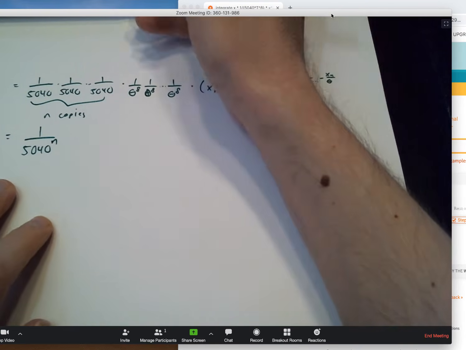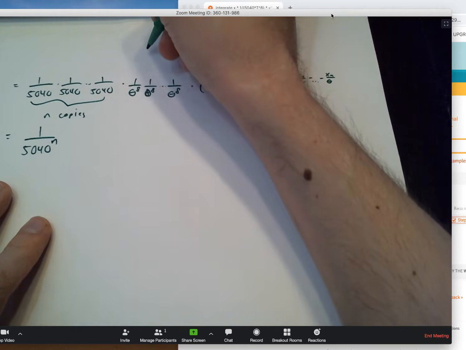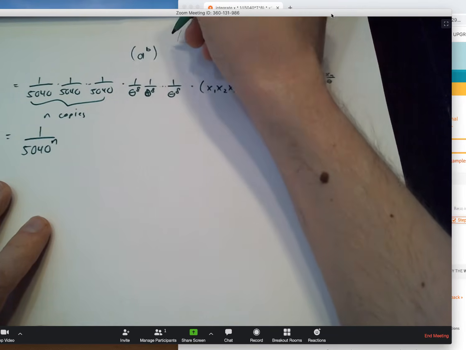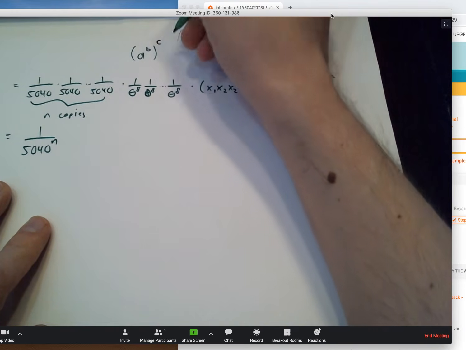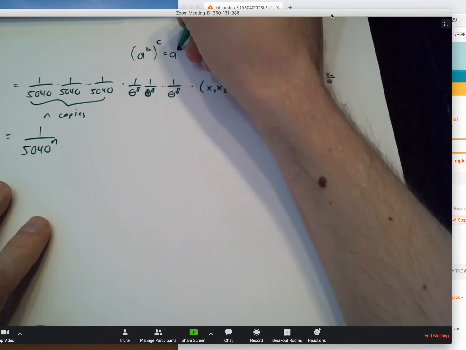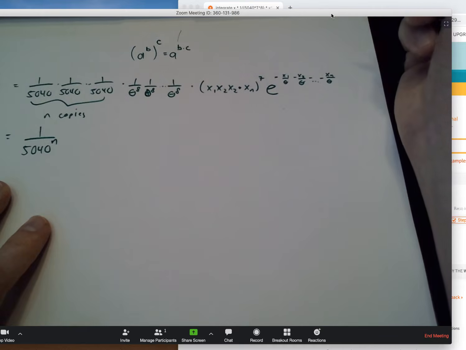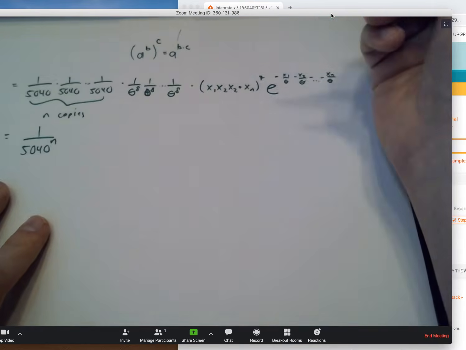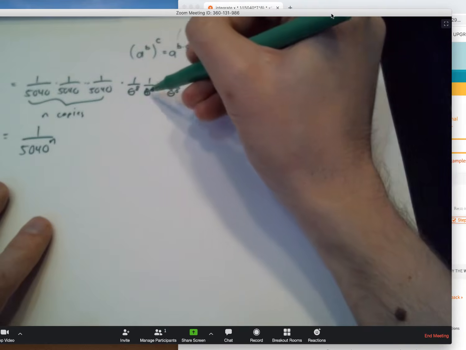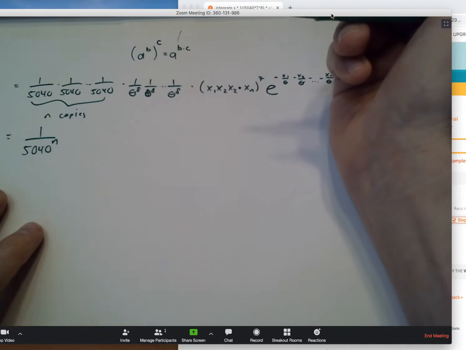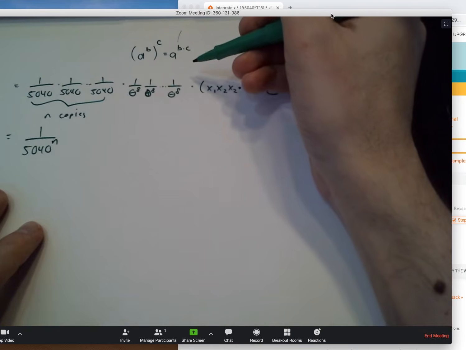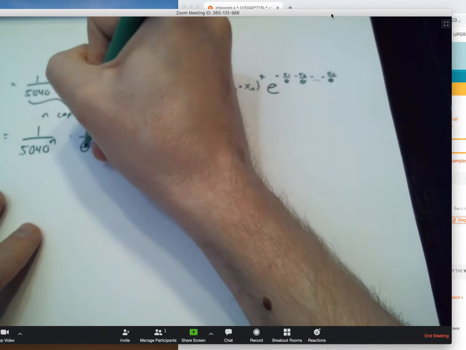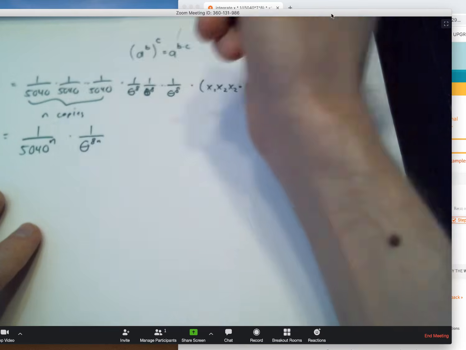And here's another rule of powers that you might have forgotten. If I have a number like a raised to the b power, and I take that and raise it to the c power, the result is actually just multiplying those two exponents together. So here I have a 1 over theta to the 8th. That whole quantity raised to the nth power, because I have n copies of this in my product. So those exponents, that n and the 8, are going to multiply, and I'm going to get 1 over theta to the 8n.